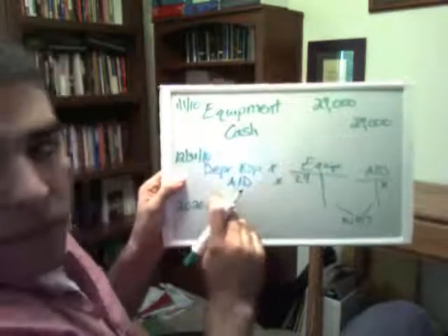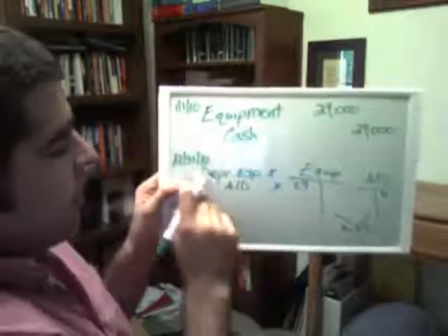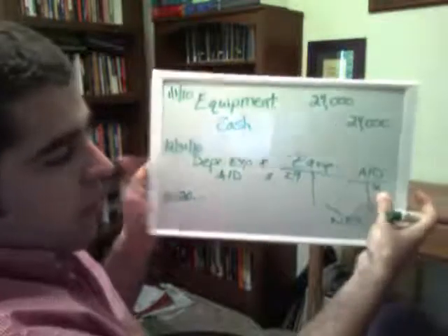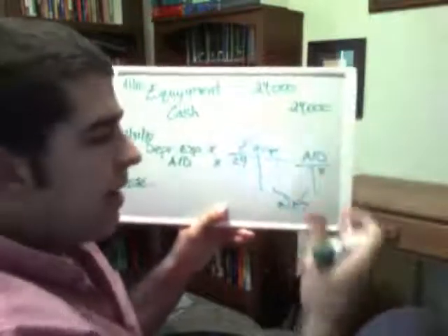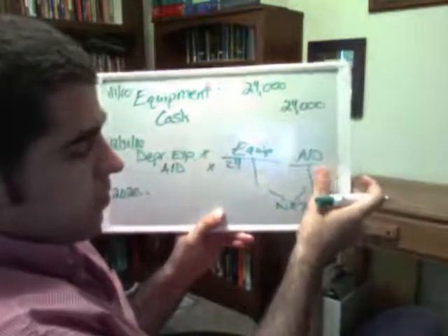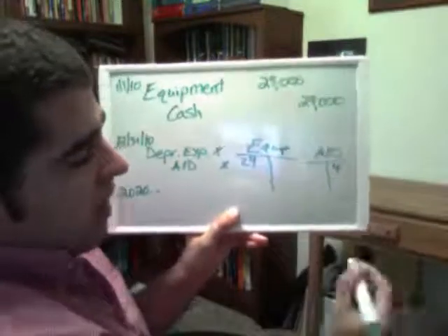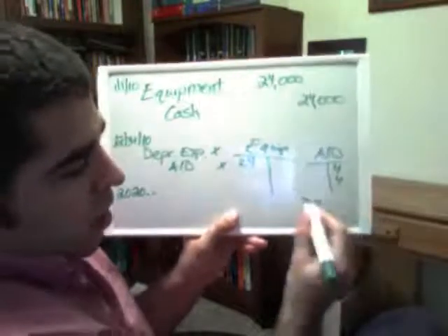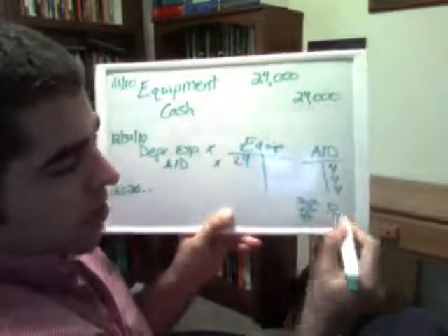So we're going to make this same entry, or the entry might be different amounts, but we're going to make the same entry, debits and credits, every adjusting period, which is going to be over here adding up in accumulated depreciation. Accumulated meaning that they added together. So let's say the first period we put in 4 there. Well, what's the value on the balance sheet? It would be 20. The next period we put another 4. What's that balance? 16. Next period we put another 4. That balance goes to 12.